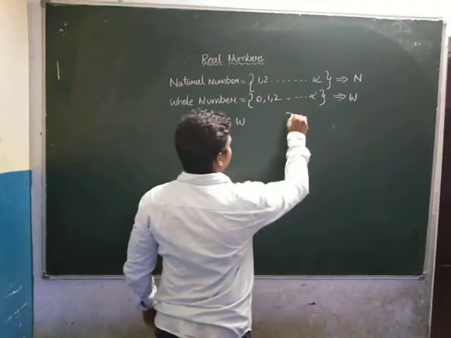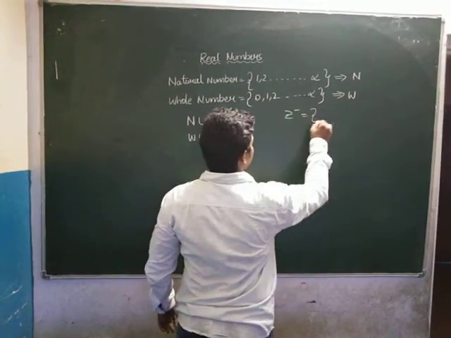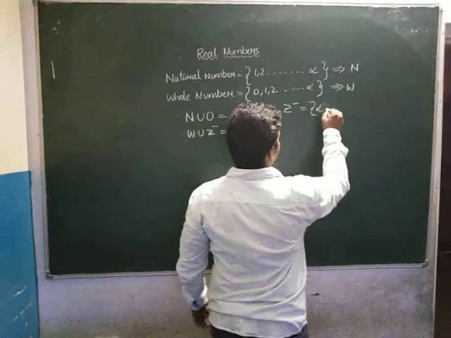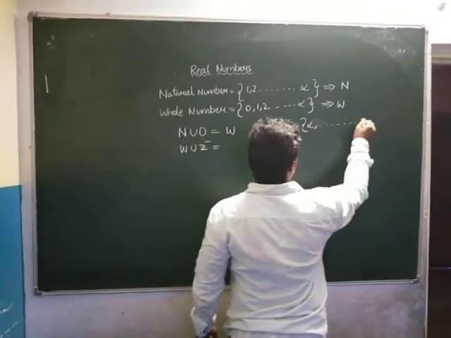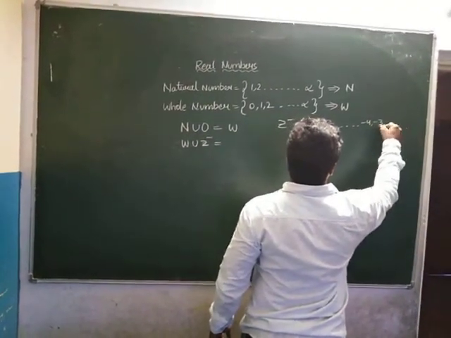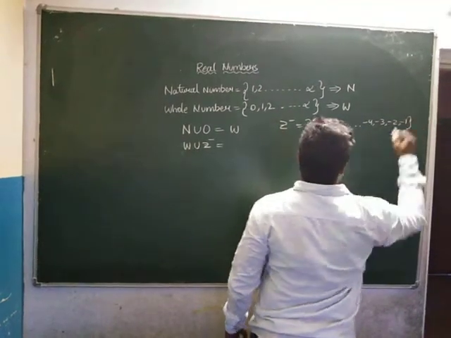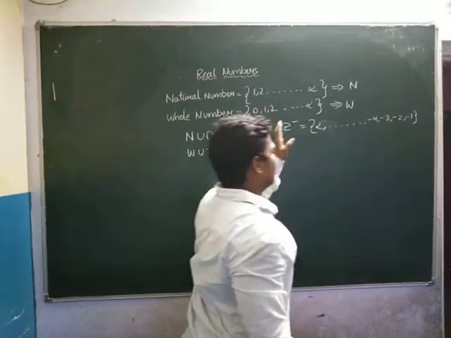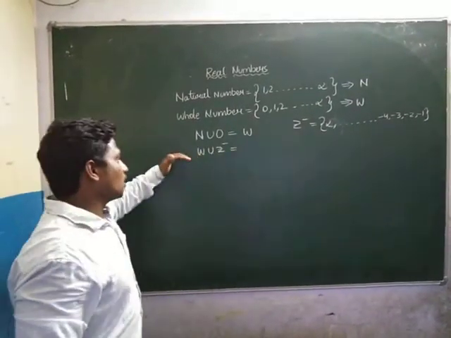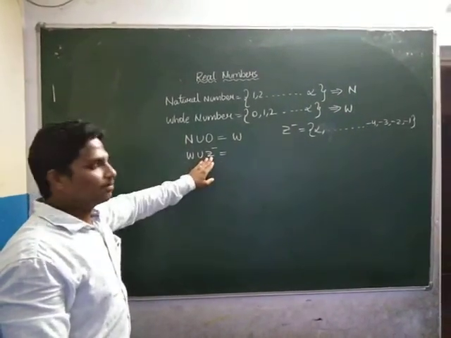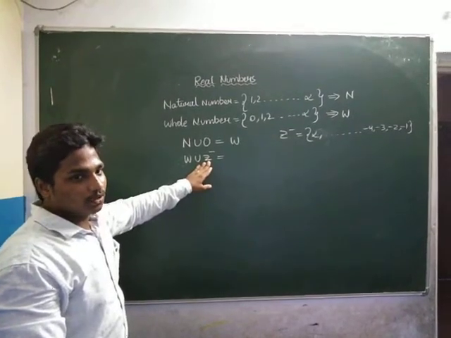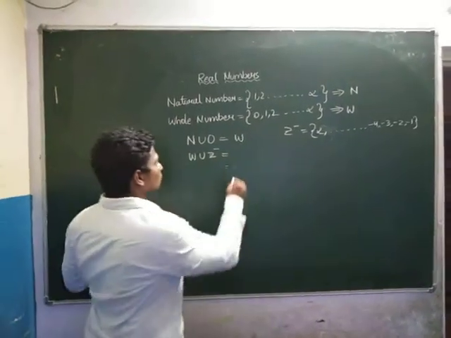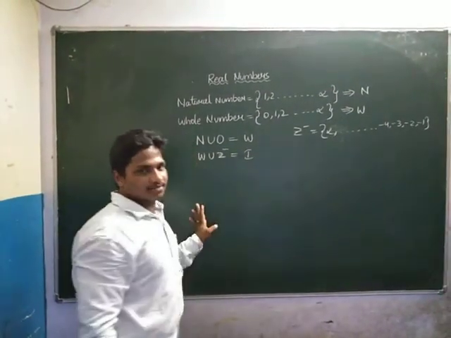The Z minus set contains only negative numbers: -4, -3, -2, -1 and so on, from -1 going on to infinity. That is called Z minus. Z minus is nothing but the negative numbers. The union of whole numbers and negative numbers gives you the integers.